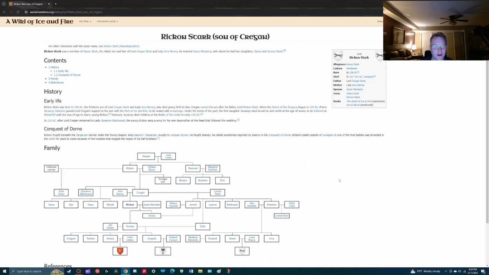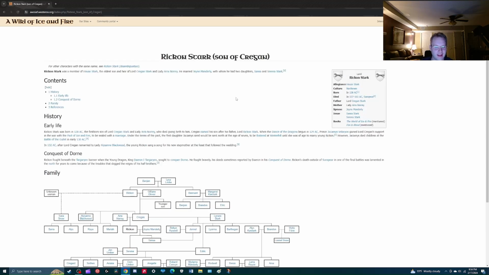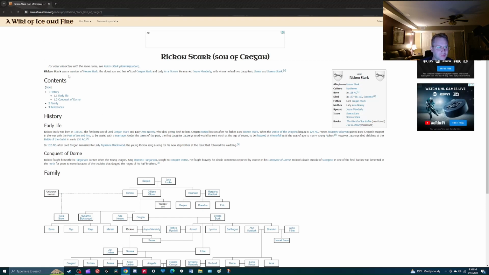I do have a pen and pad in front of me here, just to count how many generations are separated between Cregan and Ned, because I know I'm not going to keep track in my head. Let's take a look here. Rickon was a member of House Stark, the eldest son and heir of Lord Cregan and Lady Arra Norrey. He married Jeyne Manderly, with whom he had two daughters, Sansa and Serena.